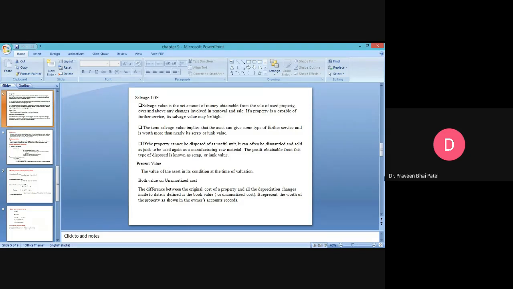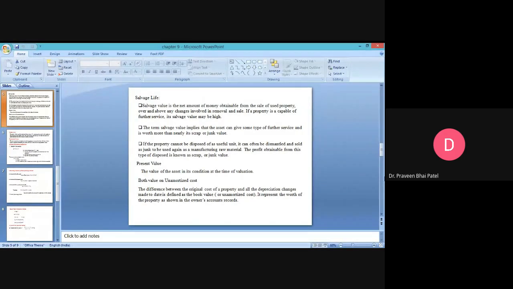So the totally useless parts are sent to the raw material industries, where they are again dismantled and reformed into new parts, so that they may be manufactured into new products. So this is one of the major reasons why scrap as well as junk values are used: to dismantle the plant and then sell it.